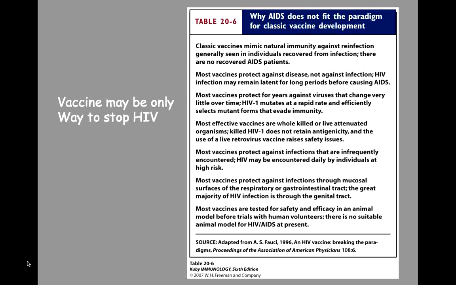Thirdly, most vaccines protect for years against the viruses. But this is not the case here, because the instability of the genome differentiates HIV-1 from most of the other viruses for which successful vaccines have been developed. The influenza virus has more than 100 subtypes, and the rhinoviruses also have more than 100 subtypes.